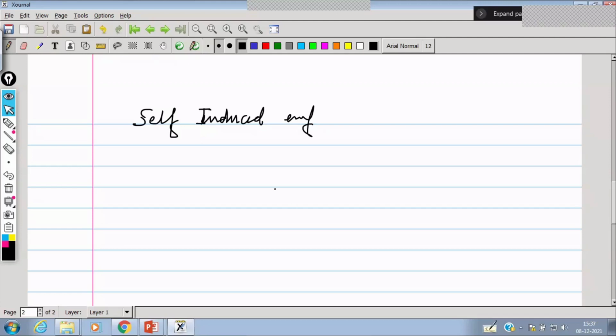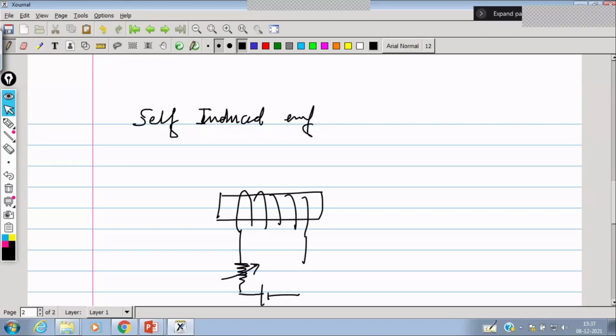So self-induced EMF means, suppose there is a core and a winding is wound on it, and this winding is connected through a variable resistor to a battery. We know that EMF is induced here, with north and south pole.